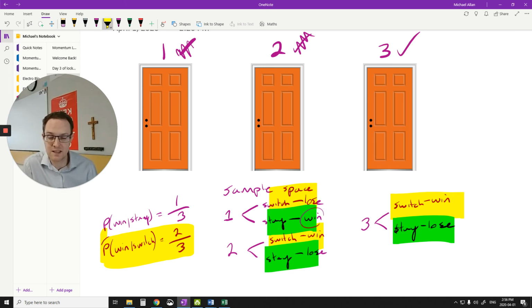Not a 50-50, like most mathematicians would say. So you'd want to switch in this case. Based on what our sample space says and based on all the outcomes, you have a 2/3 chance of winning versus a 1/3 chance of winning if you stay. So always switch when you come to this kind of conundrum.